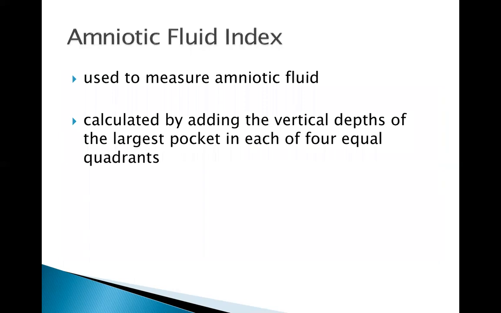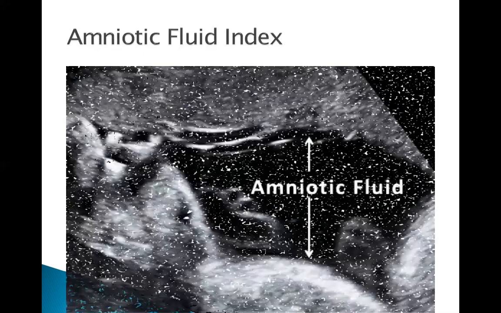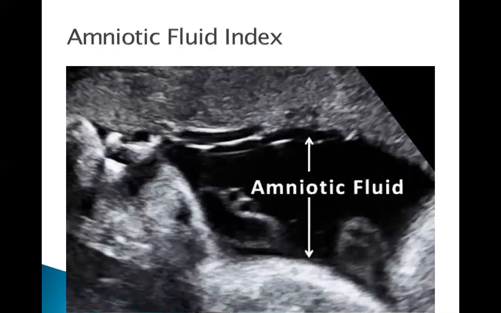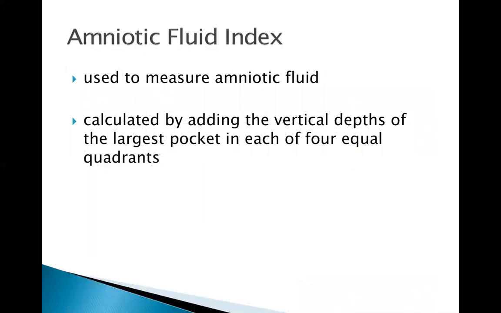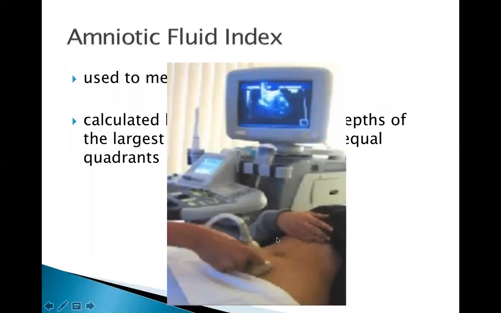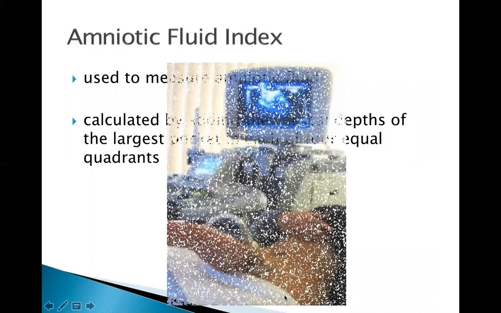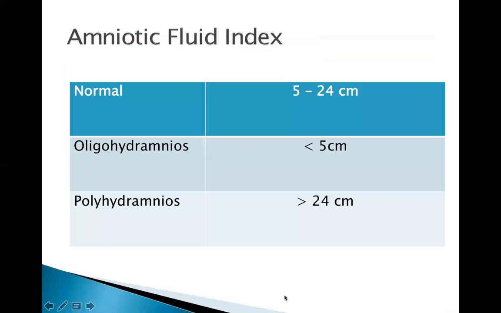We can measure the amniotic fluid volume antepartally through the use of ultrasound. One way is to measure the AFI, done by calculating the vertical depths of each pocket in the maternal abdomen. So this is the ultrasound. The probe measures the amount of each pocket in all of the four quadrants. So the normal value is 5 to 24. We call it oligohydramnios in the amniotic fluid index if the value is less than 5, polyhydramnios if the value is more than 24.